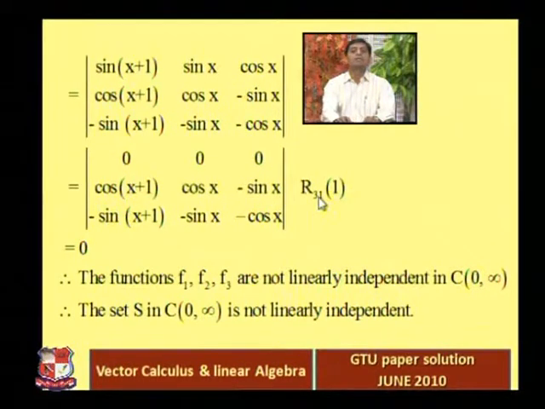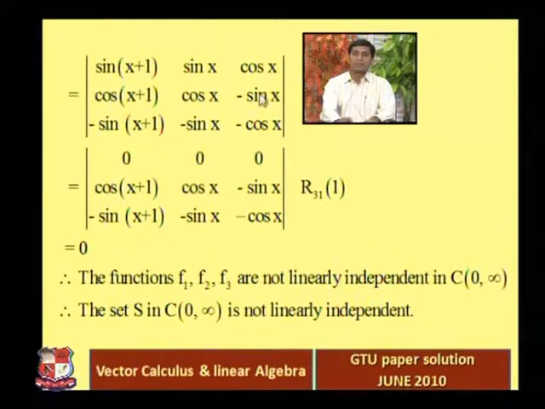Here we do just one process. We multiply the third row with 1 and add it into the first row. So simply R1 plus R3, and put the value in the first row. Definitely you will get 0 0 0, because see, the first and third rows are the same, just with the sign changed.